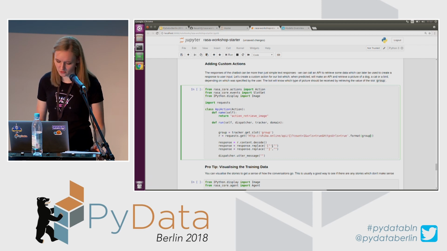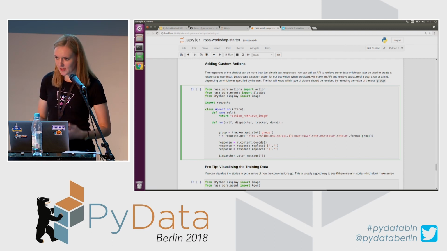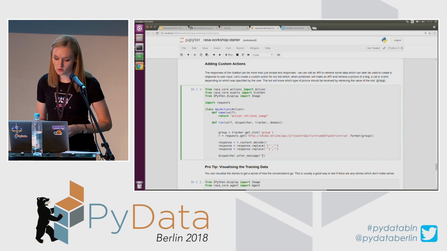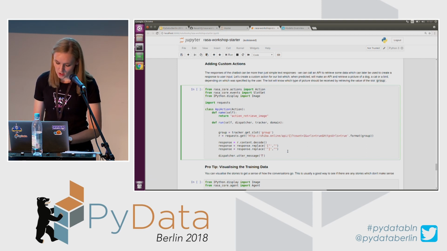I had to do a little bit of cleansing for this URL to look nice. And the dispatcher in Rasa Core, not only for custom actions but for any action, is responsible for sending out the messages. Here I can specify how a chatbot will respond. So I will say: here is something to cheer you up.